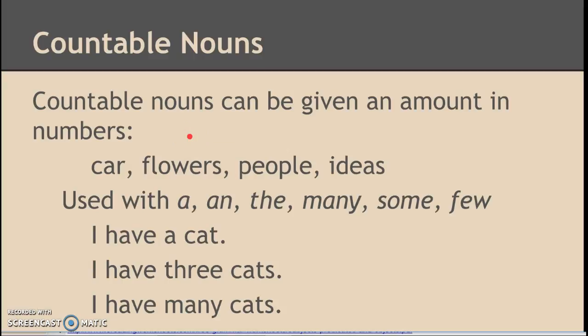Countable nouns can be given an amount in numbers. So car, flowers, people, ideas, you can count how many people are in the room. There are 5 people, there are 10 people. There's 1 car, there's 5 cars. And these are used with a and the, many, some, and few. So I have a cat, I have 3 cats, or I have many cats.